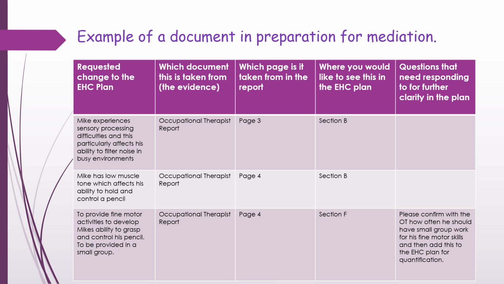It's from the occupational therapist report, it's on page 3, and you would like that to go in section B of the plan. However, the last one, to provide fine motor activities to develop Mike's ability to grasp and control his pencil, to be provided in a small group. Again, you can see it's from the occupational therapist report and it's on page 4. You want that to go into section F because that's a provision. However, what you're wanting the local authority to confirm with the occupational therapist is how often he should have small group work for his fine motor skills, and then for that to be added to the plan for quantification too.